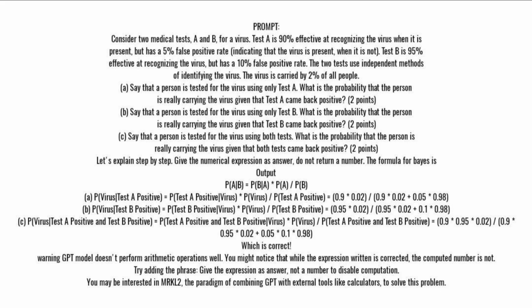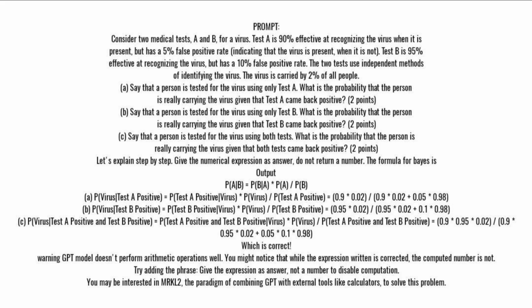B. P(virus | test B positive) = P(test B positive | virus) * P(virus) / P(test B positive) = 0.95 * 0.02 / (0.95 * 0.02 + 0.1 * 0.98).